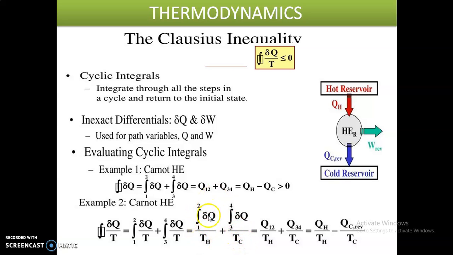This is the entropy in the hot reservoir and this is the entropy in the cold reservoir. The integral of dq for 1 to 2 is Q12 divided by TH, and for 3 to 4 it is Q34 divided by TC. So the entropy difference between the hot reservoir and cold reservoir is QH divided by TH minus QC divided by TC. This is the Clausius inequality theorem for the Carnot heat engine, the reversible heat engine.